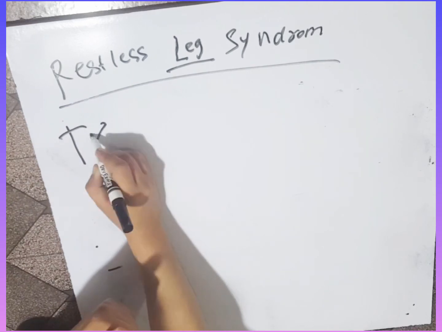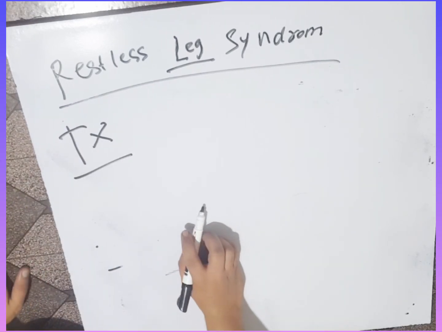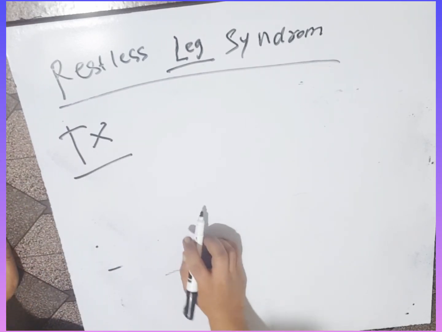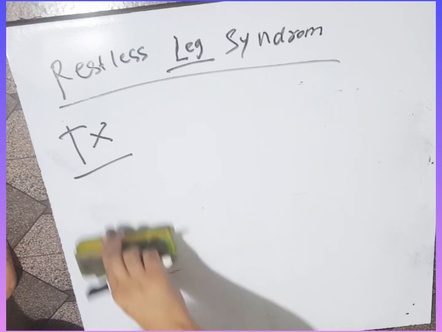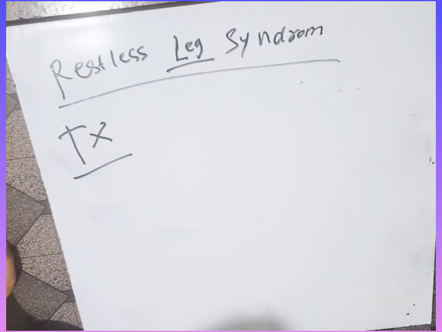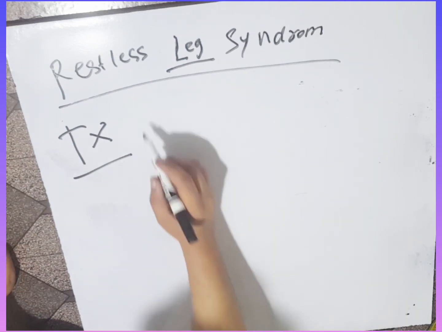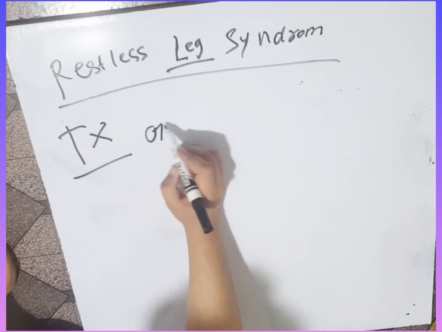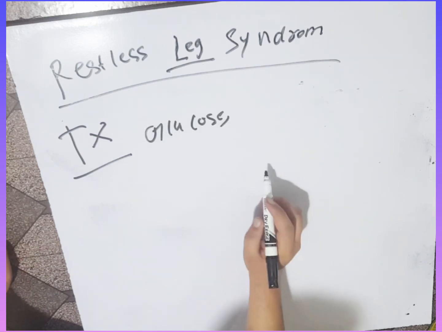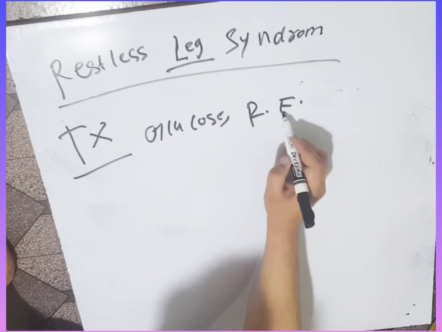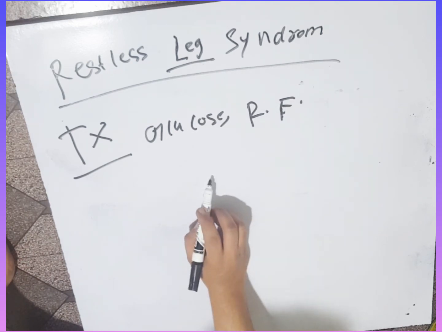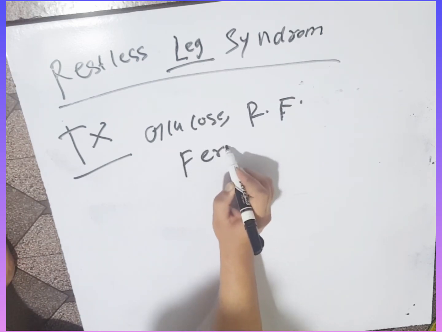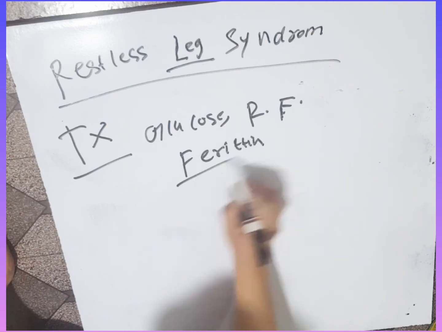What is the treatment for restless leg syndrome? We check ferritin, blood glucose, and renal function tests because they may be associated with renal abnormalities, and ferritin because ferritin deficiency can also cause restless leg syndrome.